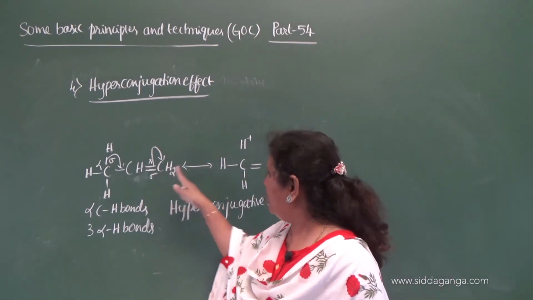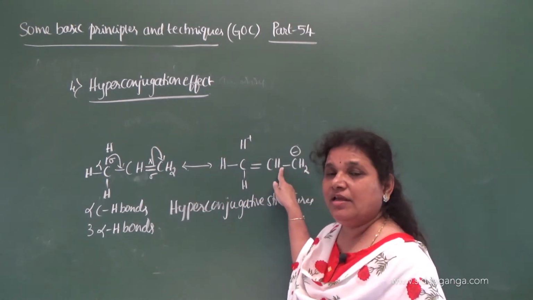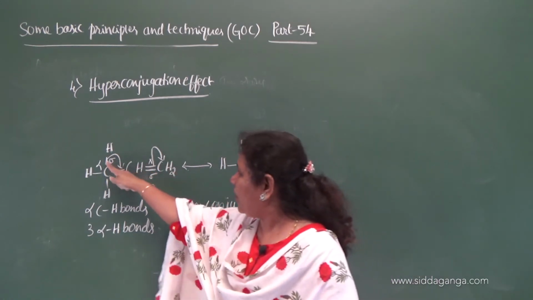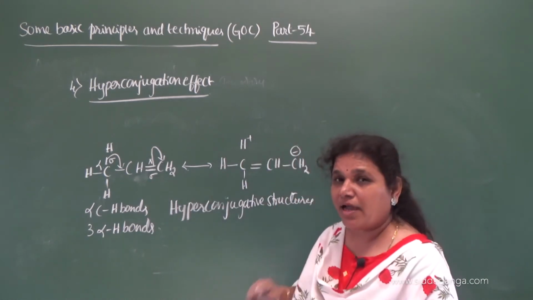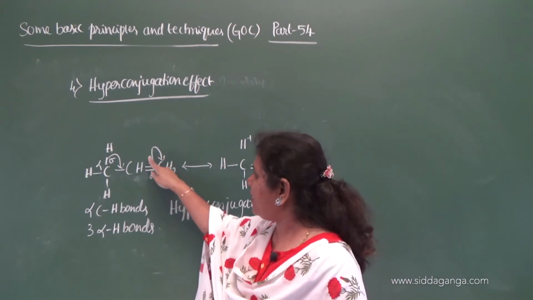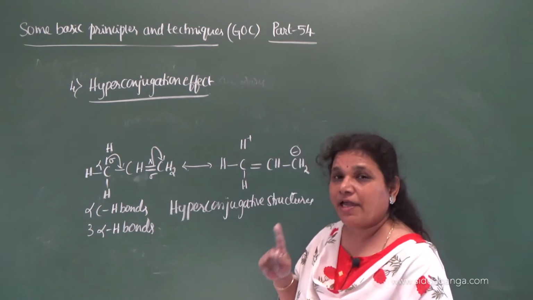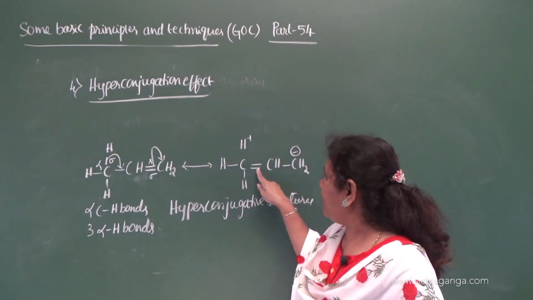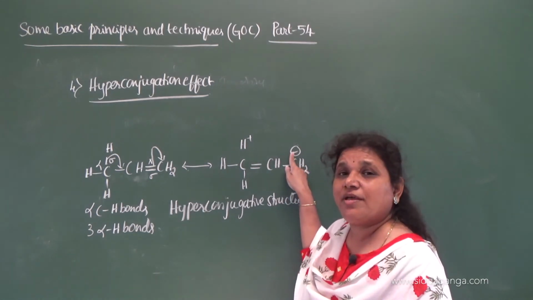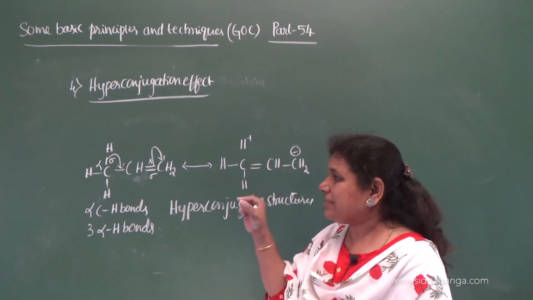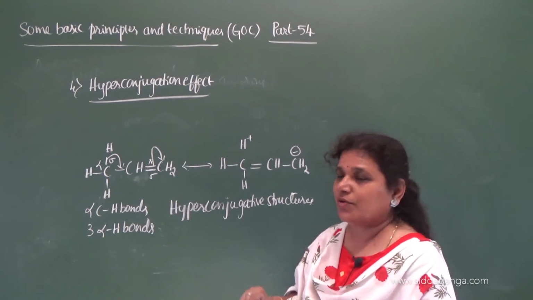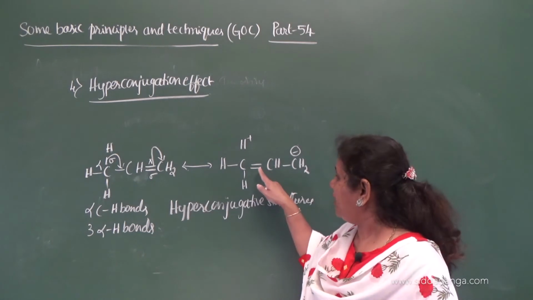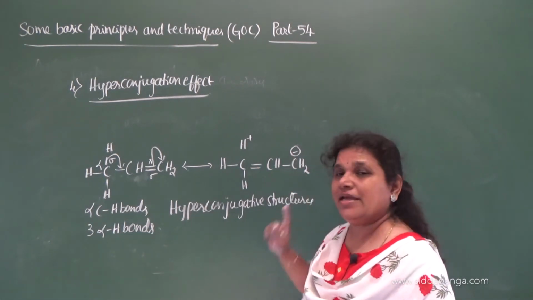But here the conjugation is between the sigma electron and the pi electron. See here, once the delocalization of the sigma electron takes place, simultaneous displacement of the pi bond takes place, and thereby sigma electrons are involved in a conjugation with the pi bond. So once a sigma electron is delocalized, it is involved in a conjugation with the pi bond. See here, double bond, single bond and a charge.